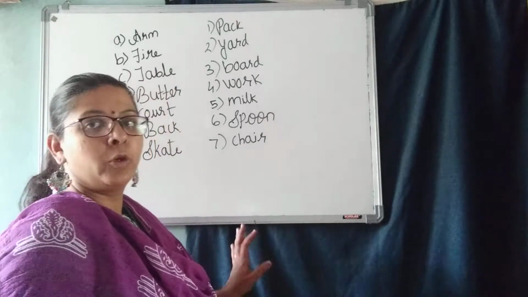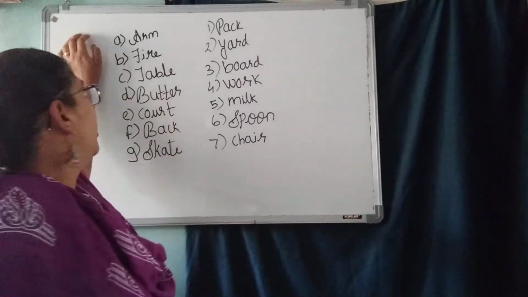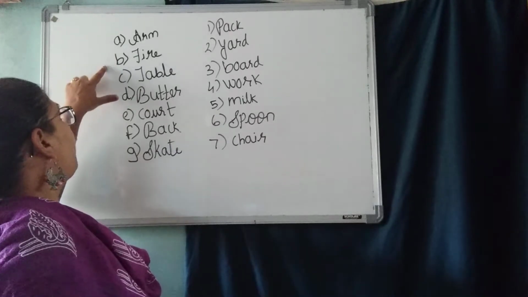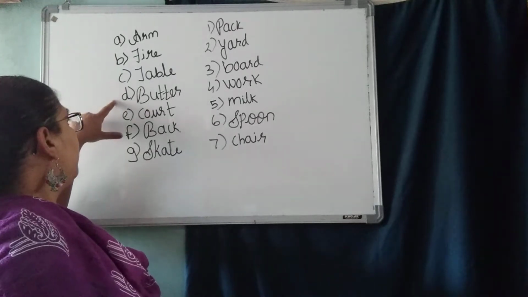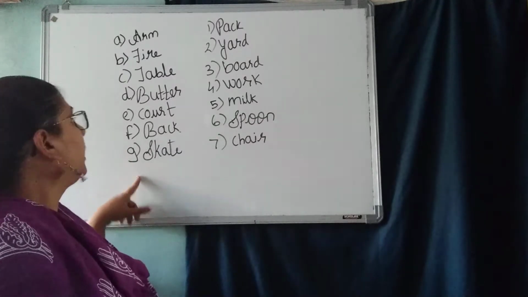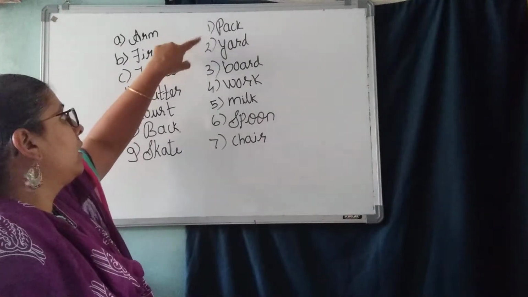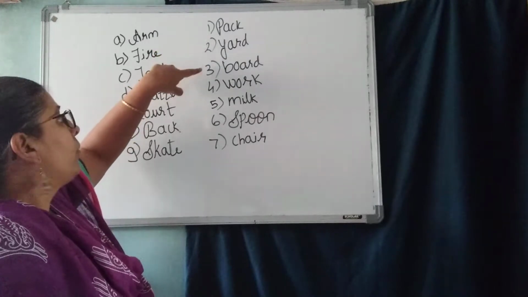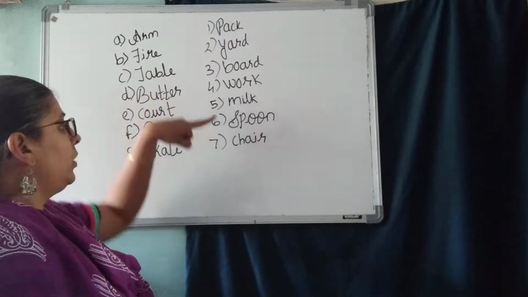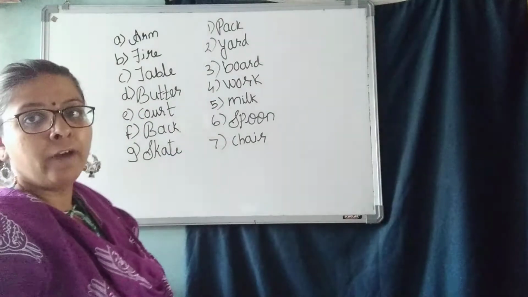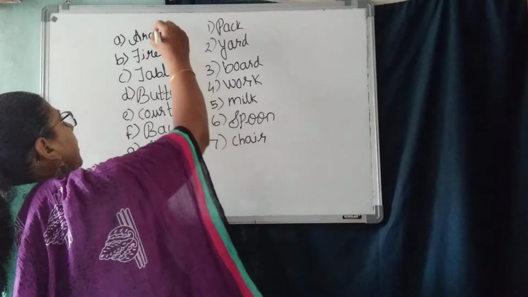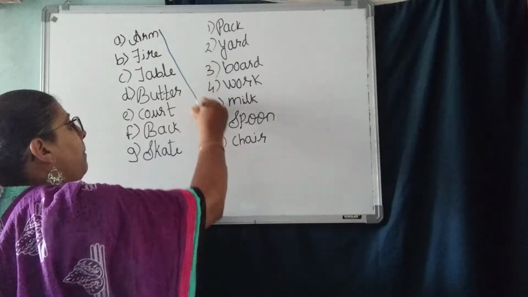Now see here on the board, children. I have written the words here. You can see the first side they have given you arm, fire, table, butter, coat, back, skate. In the other side they have given you pack, yard, board, work, milk, spoon, chair. So you have to match and make the word. Now first one, if I say here arm plus chair.